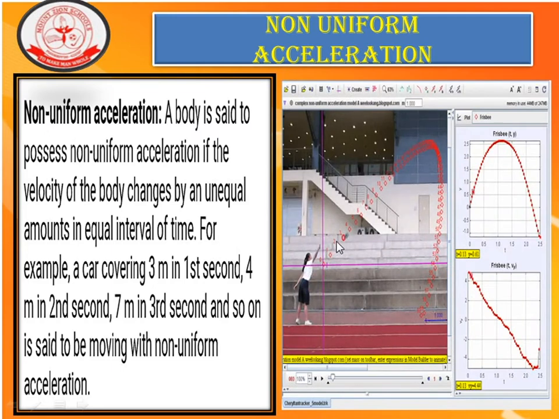Here you see a girl is throwing an object. When it rises above, it is against the action of gravity, so the velocity decreases, and then when it is coming towards the ground, due to the action of gravity, the velocity increases. So this is an example for non-uniform acceleration.